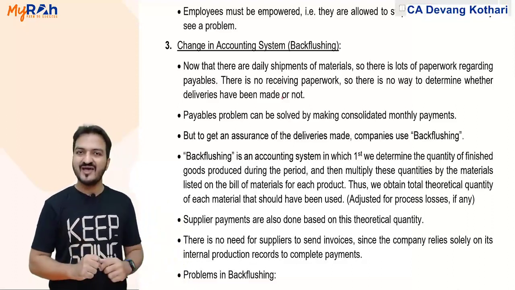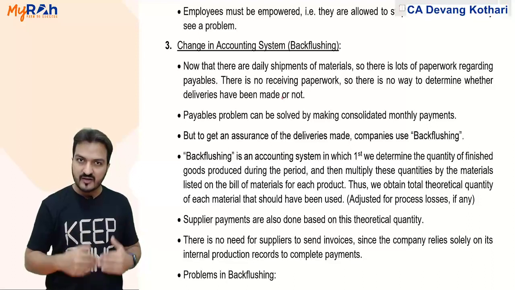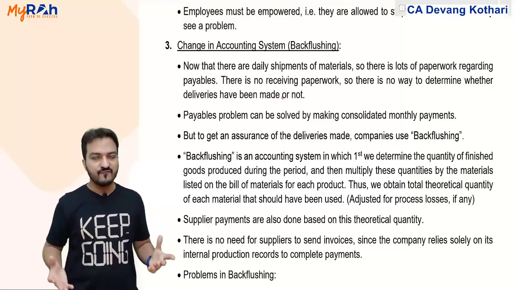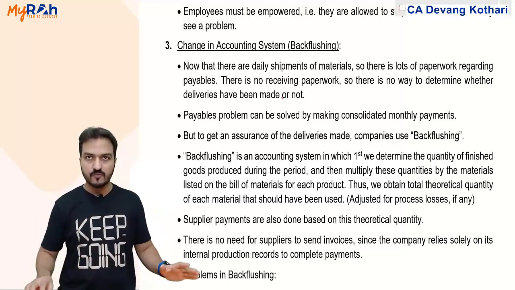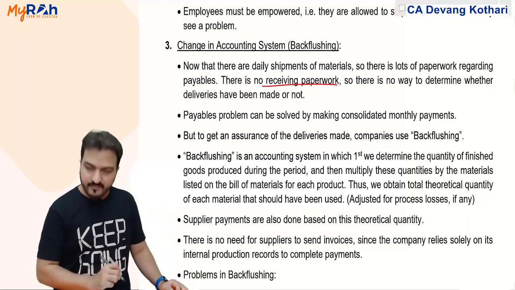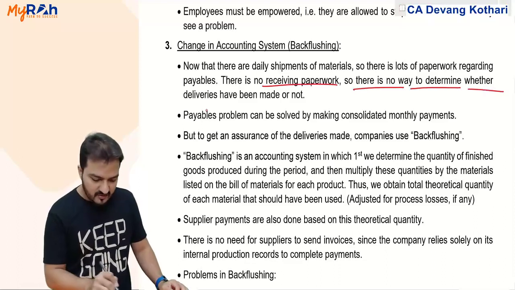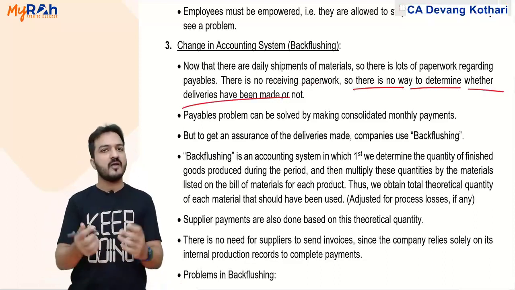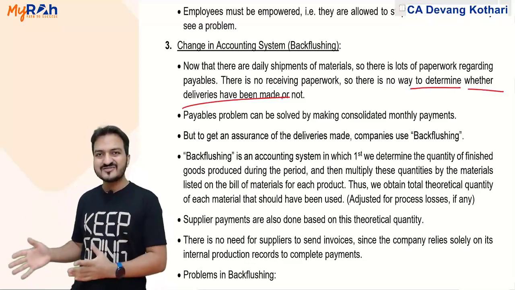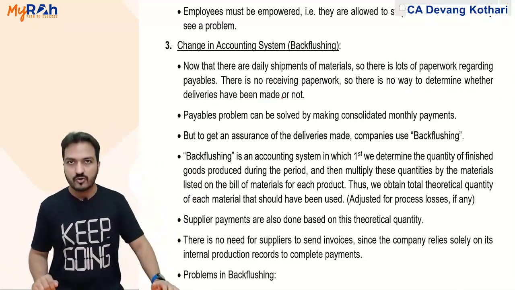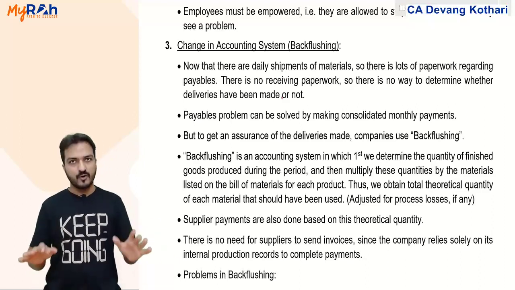But in case of JIT, when I am receiving materials on a daily basis, will I make a GRN for every receipt that I get? No. So there is no receiving paperwork, and hence there is no way to determine whether deliveries have been actually made or not. How will the accounts department ensure that whether this delivery had actually happened or not? Well, that is a problem here.